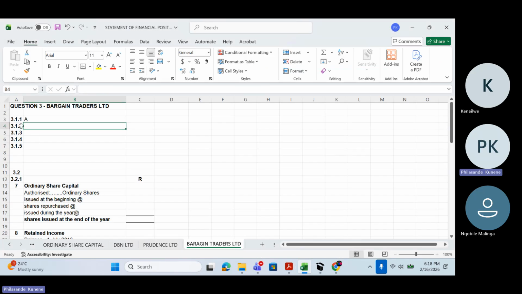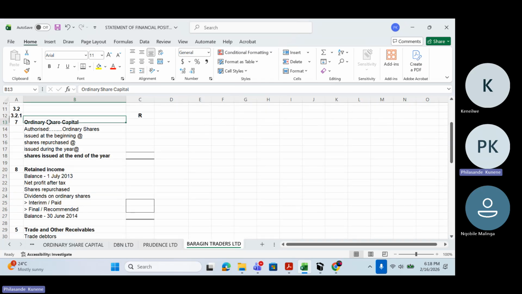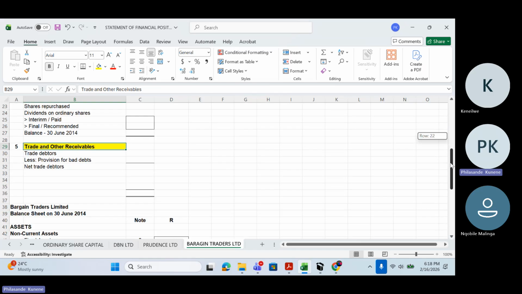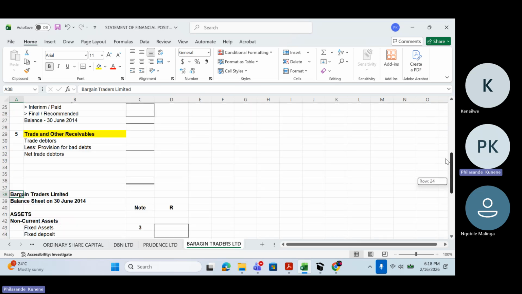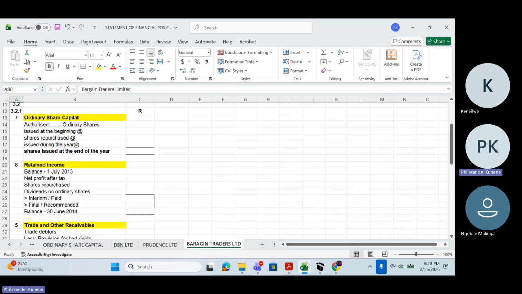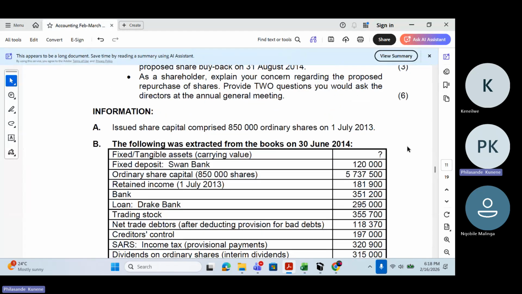So here I have, okay, I didn't complete this thing here. It's fine though. We are here: ordinary share capital. This is where we're going to do ordinary share capital. We're going to do the retained income, and then the trade and other receivables note. Already I've done the formats there, and then we're going to do the balance sheet on 30 June 2014. This is our statement of financial position. So we're just going to fill in the information wherever it needs to go until we get to the end.